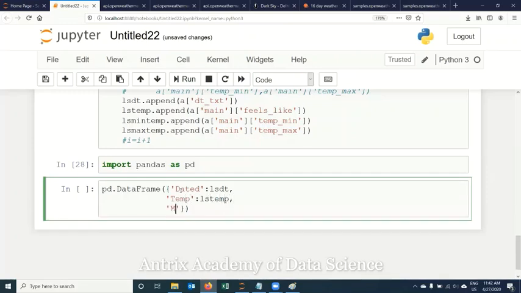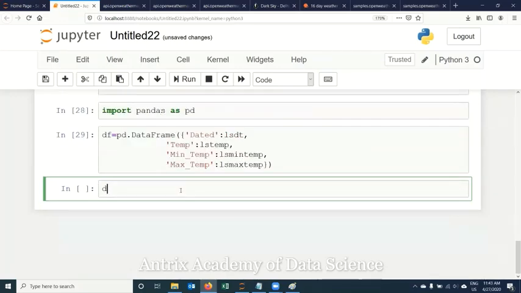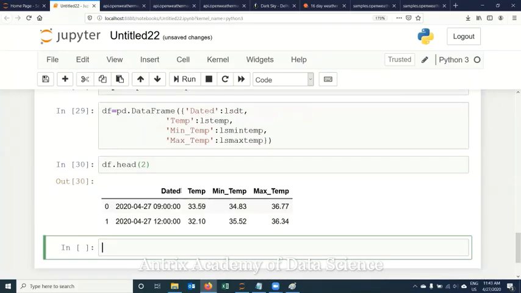Next, I say minimum temperature. I'll get it from ls min temp. Next value, I say maximum temperature. It would be from ls max temp. I'm holding this output in df. So let's see. Information is there, which we can utilize.